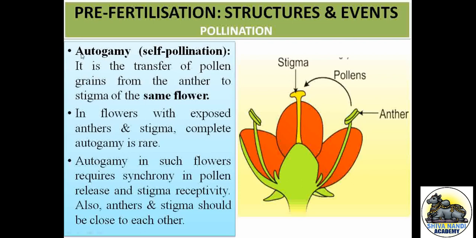For that we call it autogamy. It is the transfer of pollen grains from the anther to the stigma of the same flower.